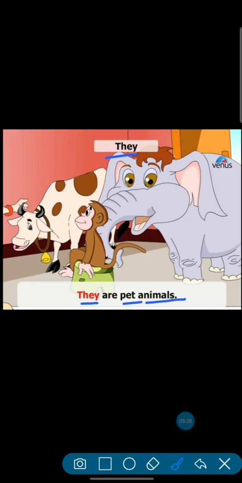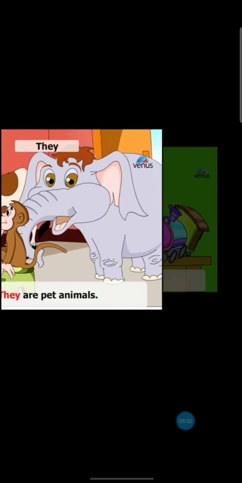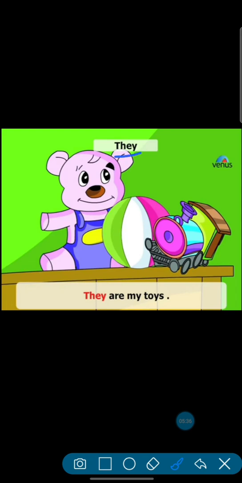And we will use they for things also. They are my toys. These are things, toys are things. So they we will use for people, animals and things.